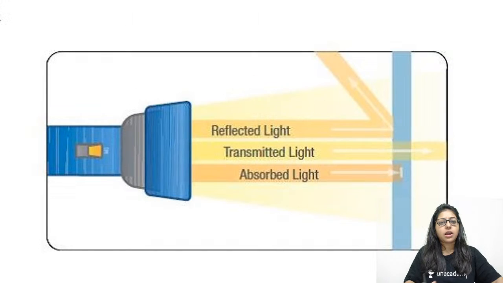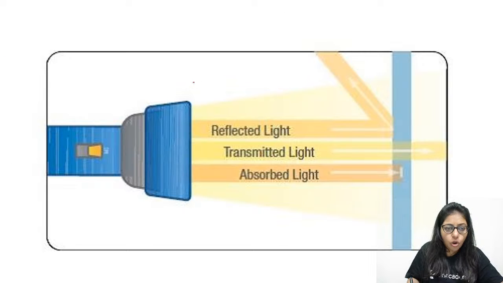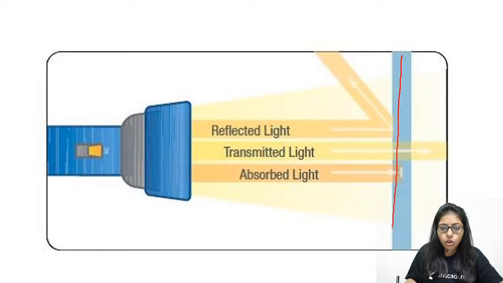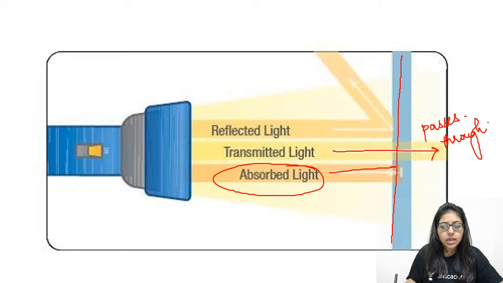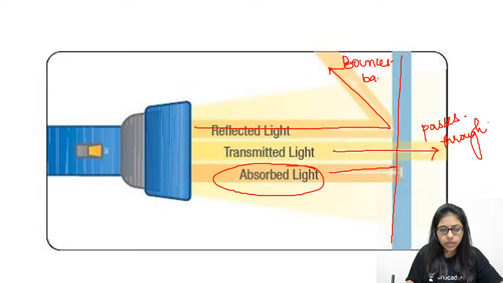So now, when light falls on an object, what are the three things which happen? When light falls on an object, light gets absorbed by the object, it gets transmitted. That means it passes through the object on which it is falling. And the other thing which can happen is it falls on the object and it bounces back, and that bouncing back of light is called reflection.